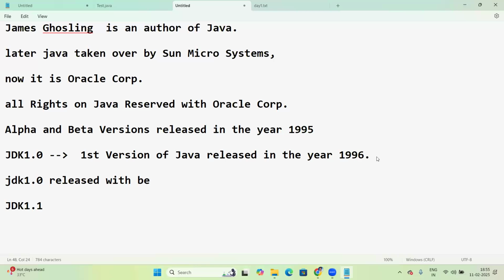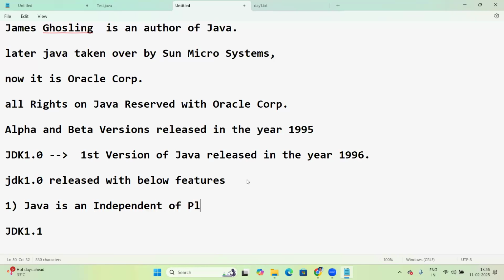JDK 1.0 was released with the below features, the initial features. First, Java is independent of platform. Next, Java is portable.